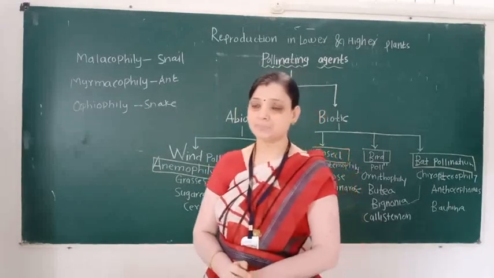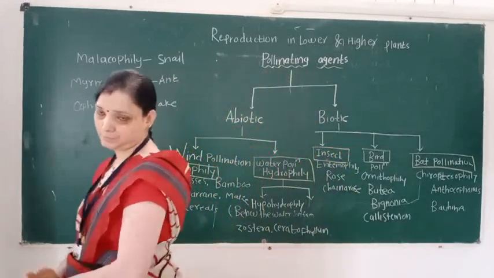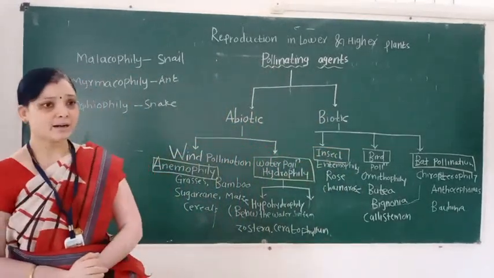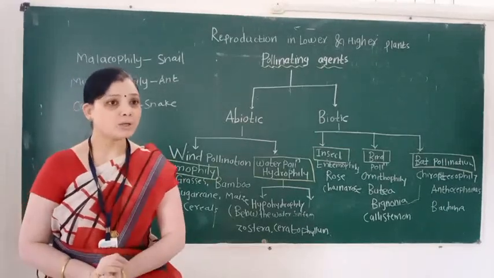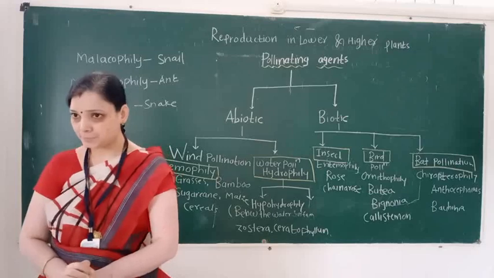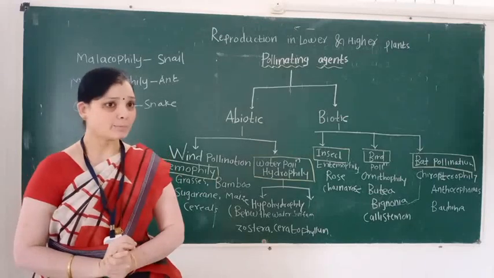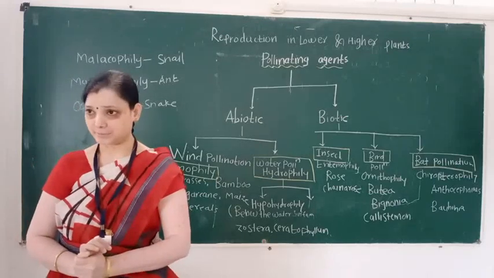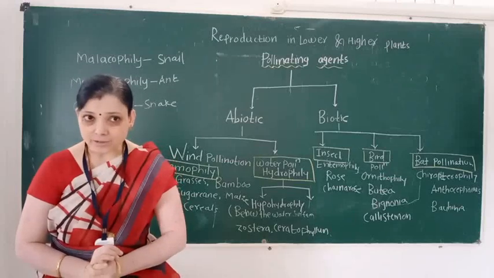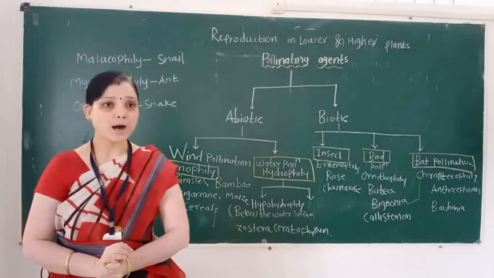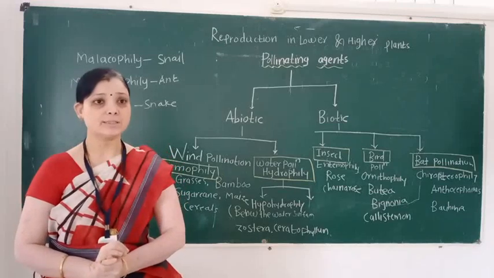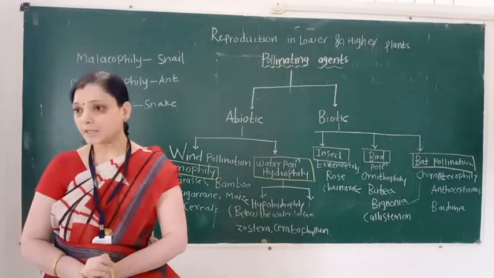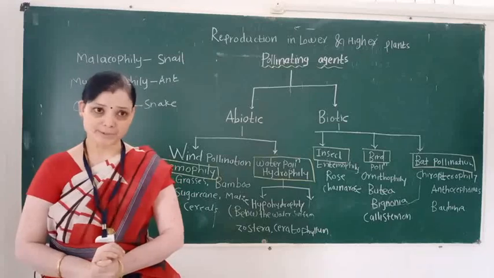Pollen grains are non-motile. Pollen grains are present in the anther, and the anther is part of a stamen. Stamen consists of anther, connective and filament.